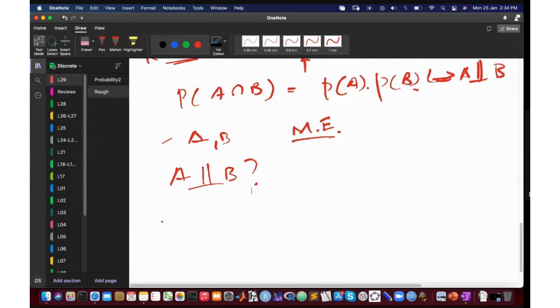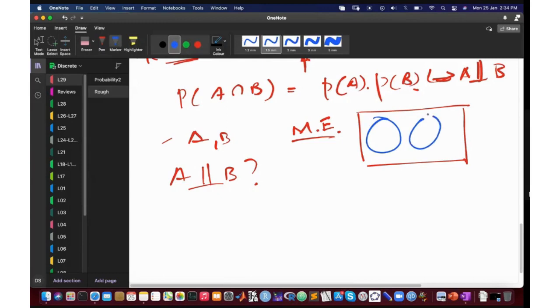Mutually exclusive means that they cannot occur at the same time, right? Yes. So how can they be independent if they cannot occur together? That's the question. Can they or can they not? No. So they are not independent. Okay, you're right. If two events are mutually exclusive, they are not independent because the information about one event tells you everything about the other event.